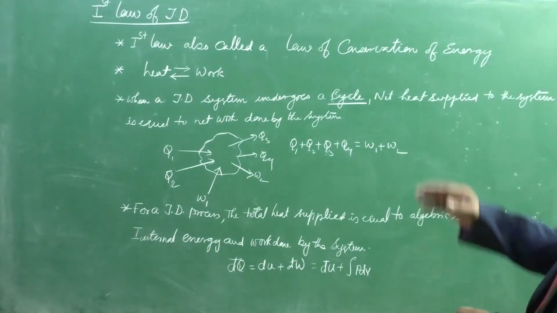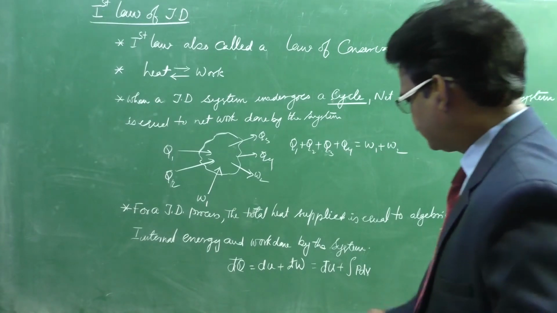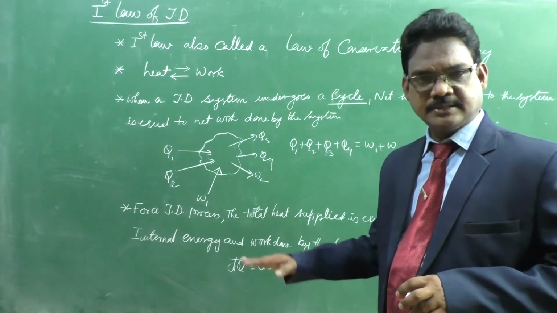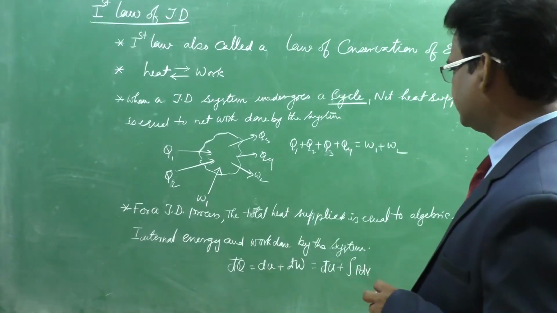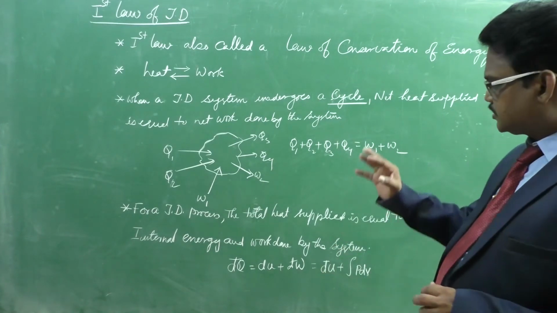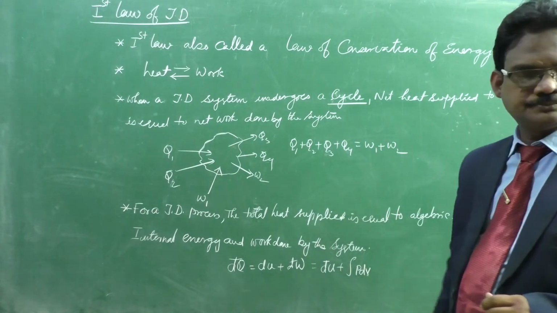In the first law of thermodynamics, dU, that means internal energy, is introduced. When it is a process, we can see dU. Suppose if it is a cycle, the dU term is not there.